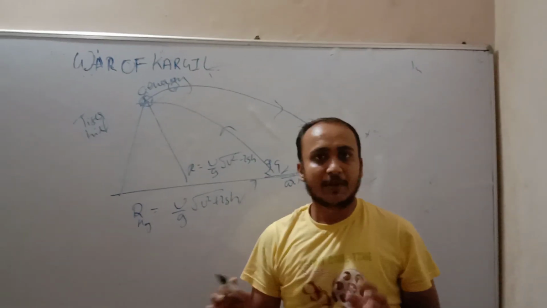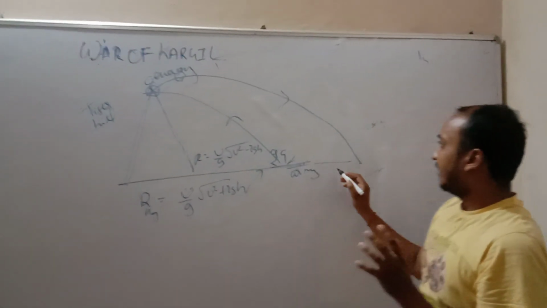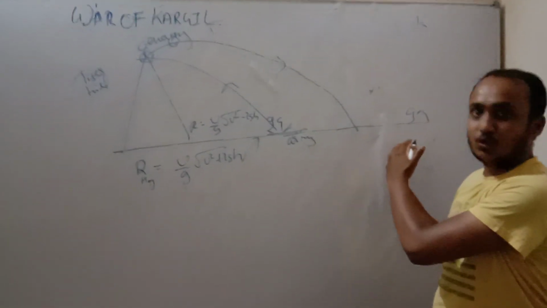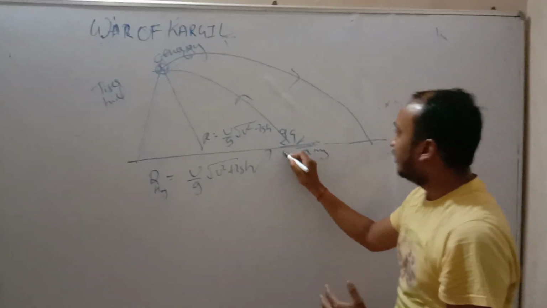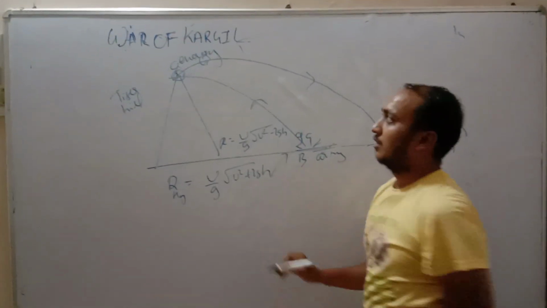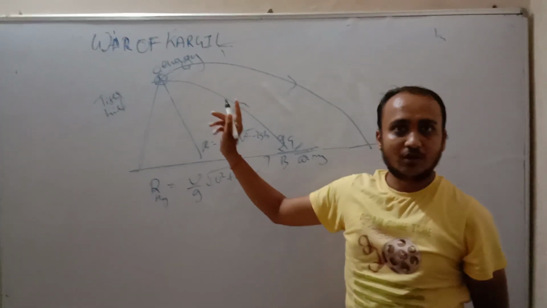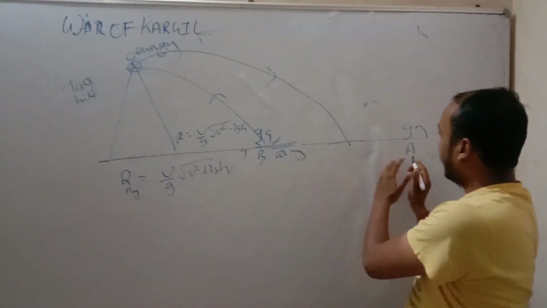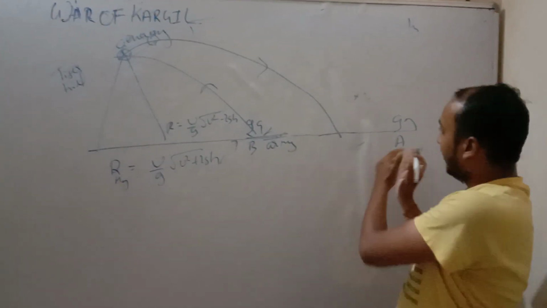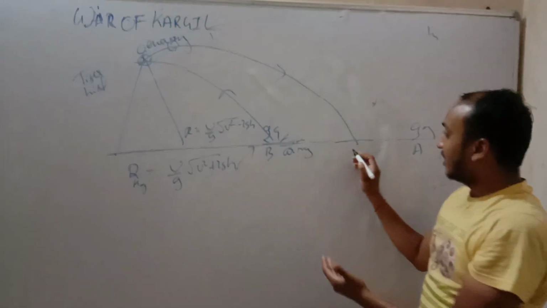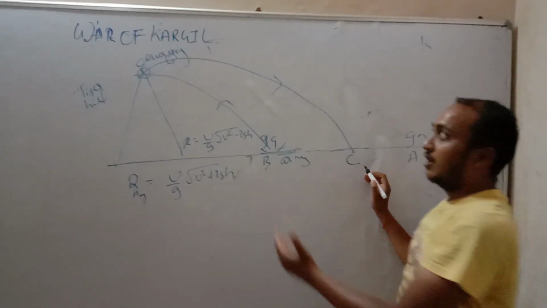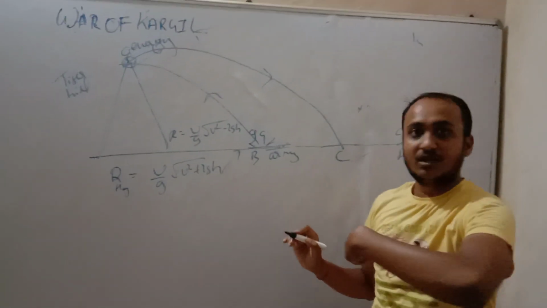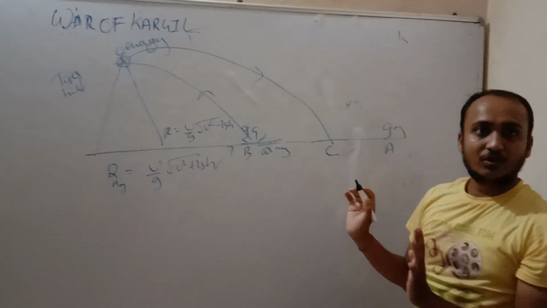So we know that the Indian army was here, and they had to go from A to point B to tackle the enemy. But in going from A to B there comes a point C where the enemy bullets will reach the army.